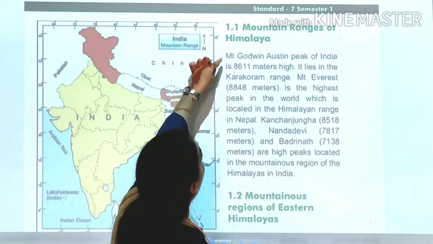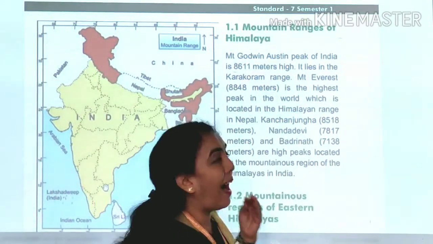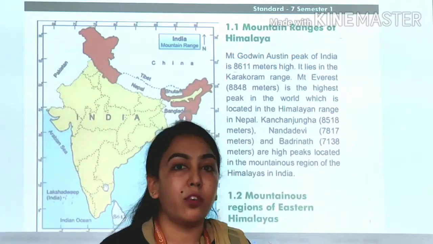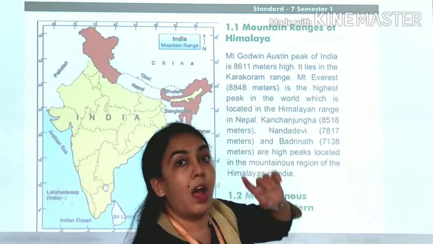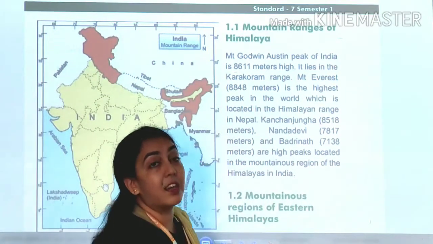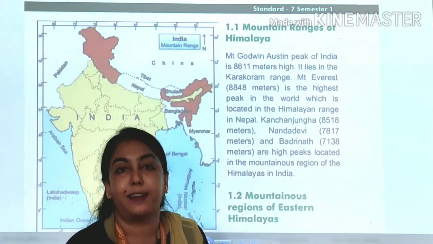First one is Mount Godwin Austen, the peak of India. That is the highest peak in our country India, and it is 8,611 meters high. Then it lies in the Karakoram range. ये जो mountain की peak है वो Karakoram range में located है.